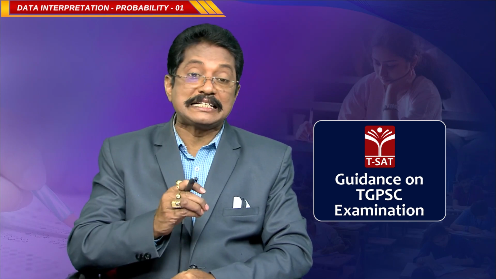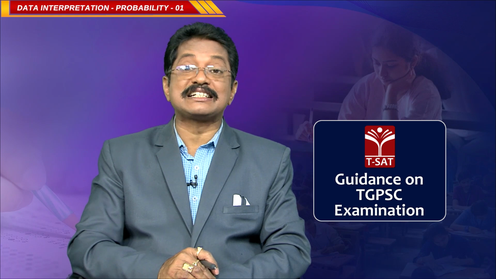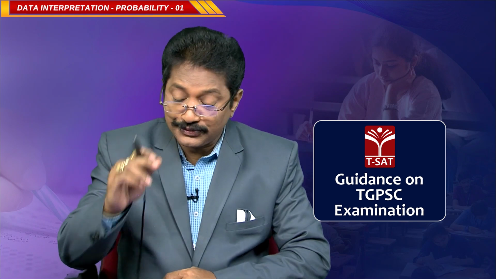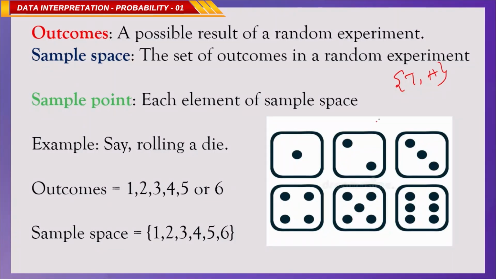Now, sample space. The set of outcomes in a random experiment is called sample space. So, for a coin, tail and head is a sample space. For a dice, 1, 2, 3, 4, 5, 6 is a sample space. The set of outcomes is called a sample space. Now, sample point. Each element of sample space is called sample point.